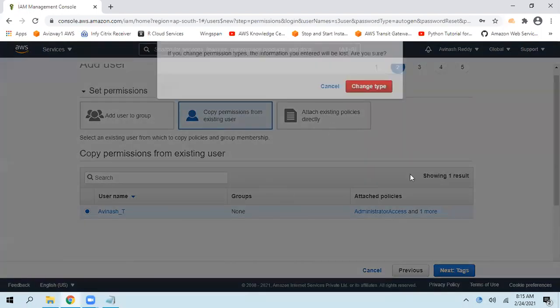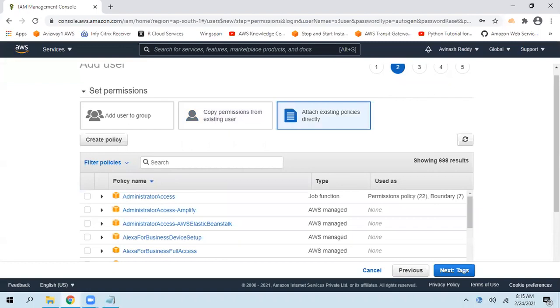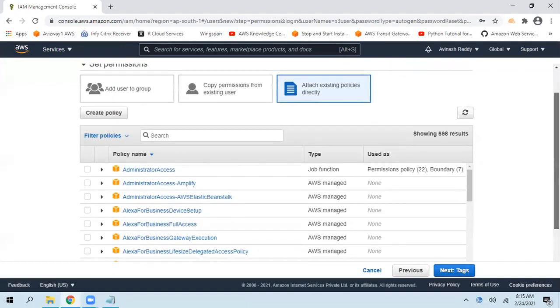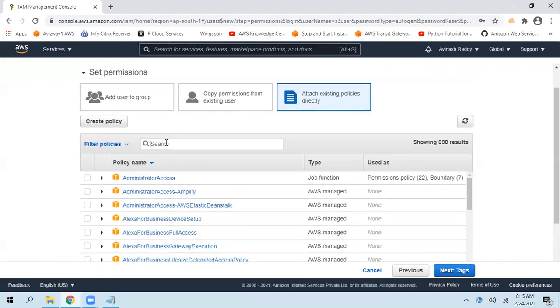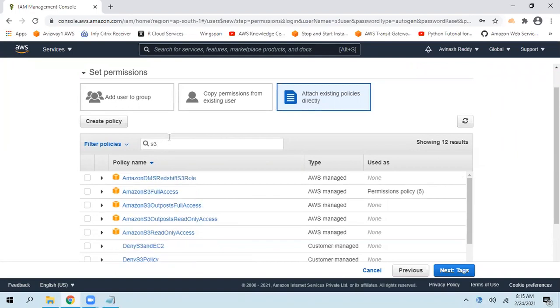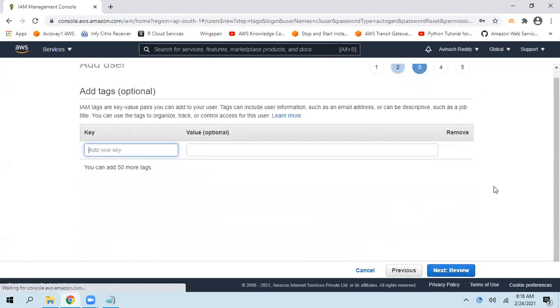So 650 policies are available here. Whichever policy you want to associate at user level, you can add it here. For example, for this user, I want to add at user level only, so I'm giving Amazon S3 full access. Then click on next. Of course, you can select multiple also, but let's go one by one.